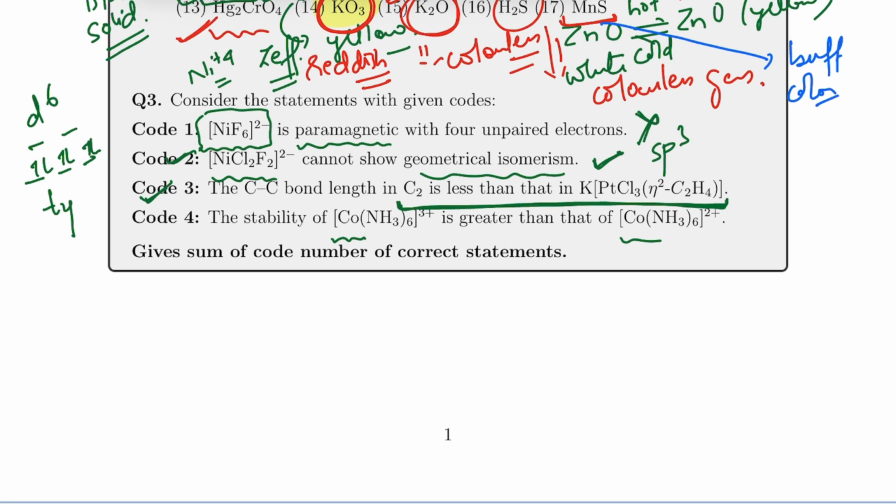See, we know that if you have copper +3, then it will have D6 configuration, and if you have copper +2, then it will have D7 configuration. So you will find that in D6 there will be a high value of CFSE, which will cause more stability. So option 4 is also correct, and we need to know the sum, and it's 2 + 3 + 4, that equals 9.